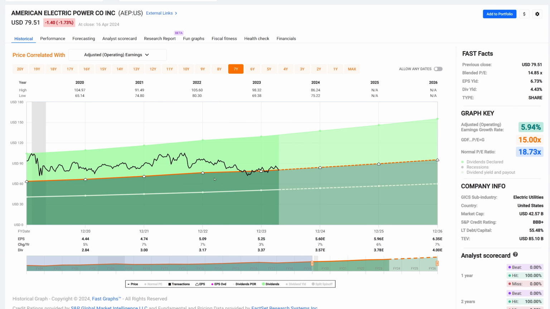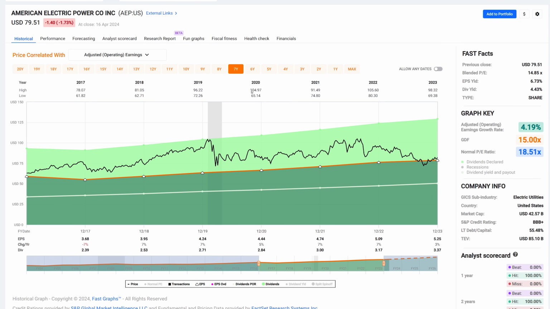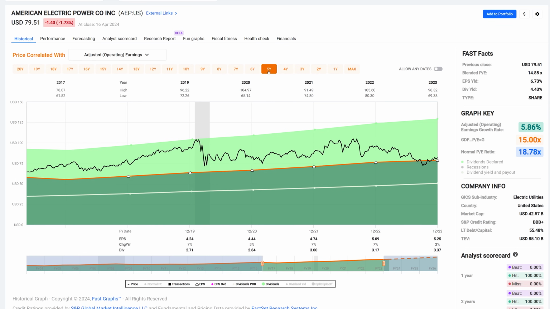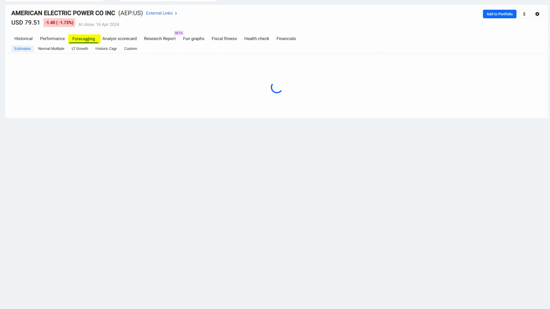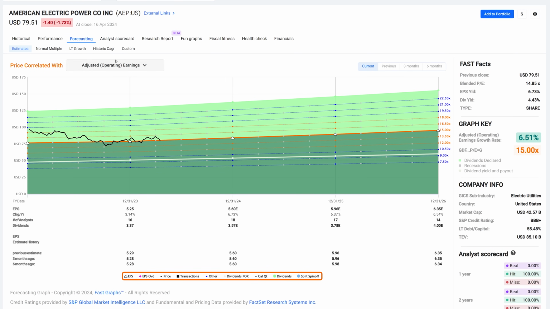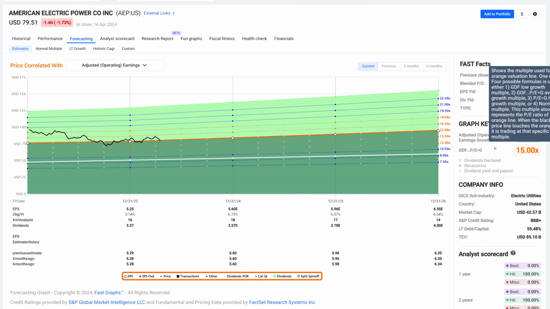That's only about 5 years or a little over 4 years of history, because I'm including estimate data. Now, I could take that estimate data out and run this as a 5-year graph. And now I get 5.86%. And then when I go into the forecasting calculator and go to the forecasting, I'm looking at a 6.5% growth rate expectation, relatively consistent with what's going on.